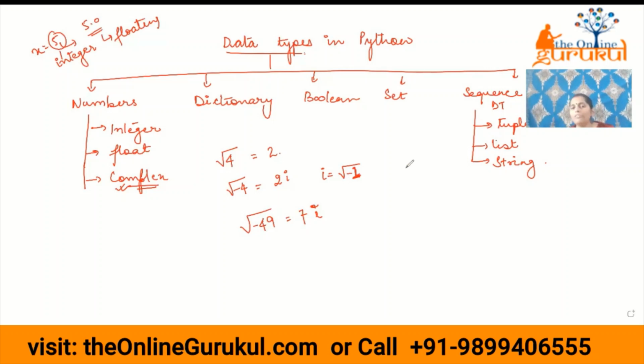Complex numbers have two parts. One is the real part, the other is the imaginary part. In Python it is represented as a plus bj. The first one is your real part, and the next one is your imaginary part.